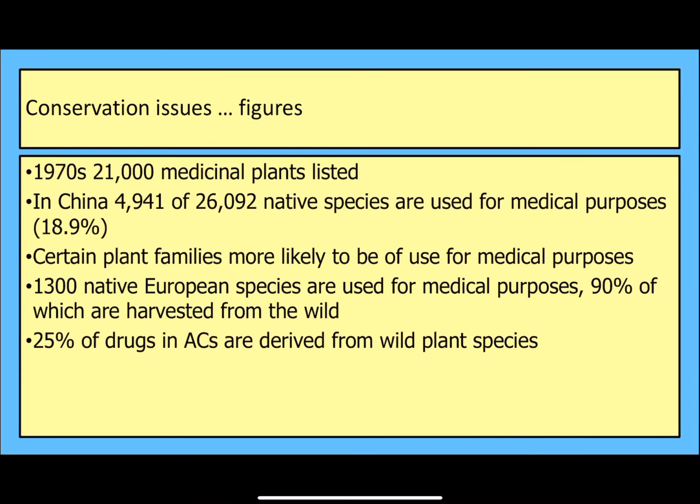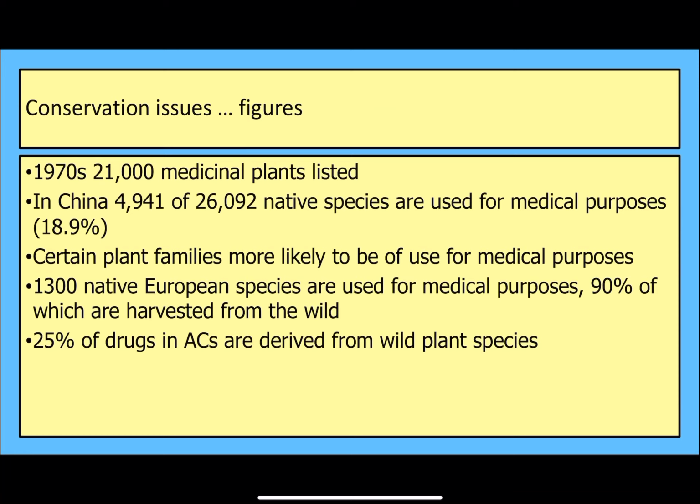So we've got a few useful figures. These are just to help with regards to any kind of essay evaluating the significance of use of wild medicinal plants on nature. So we've got things here that in China, close to 5,000 of the 26,000 native species are used for medicinal purposes, so a huge number of their crops.